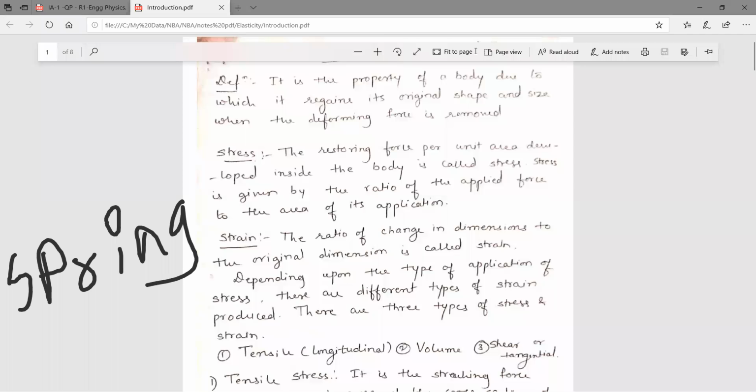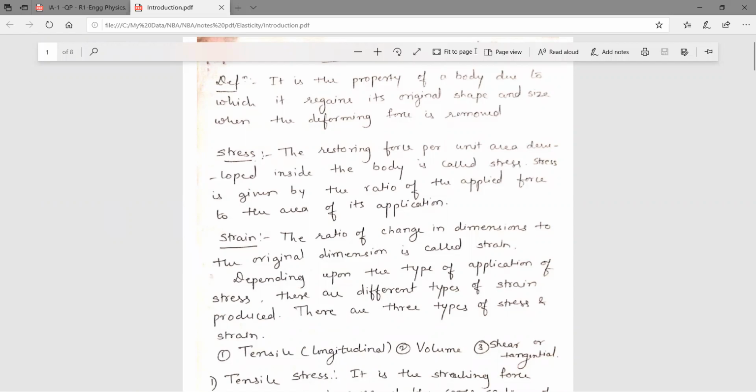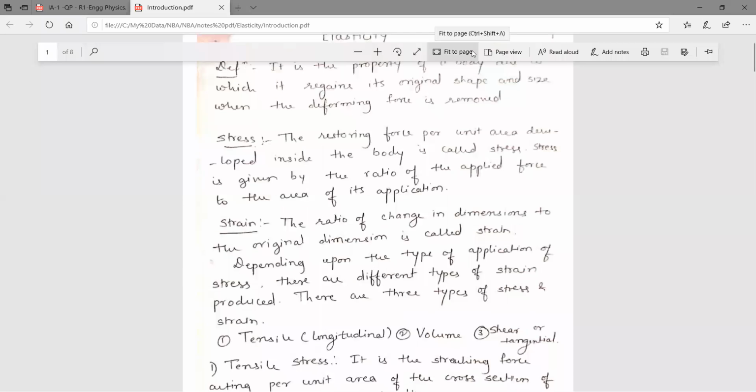Any example? Rubber band. Okay. When we stretch it, it means we are applying a force, a deforming force. Then its shape and size will change. And if you remove it, again it will come to its original shape and size. So that is nothing but the property of elasticity.